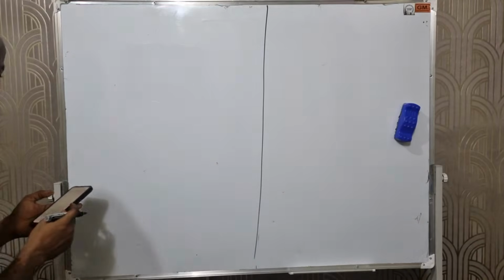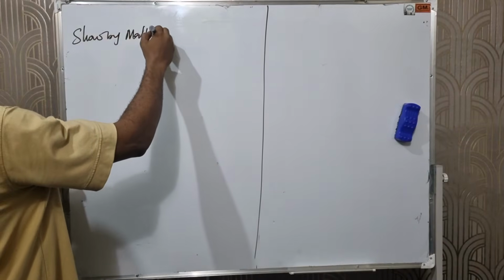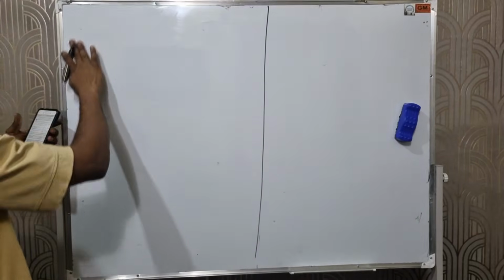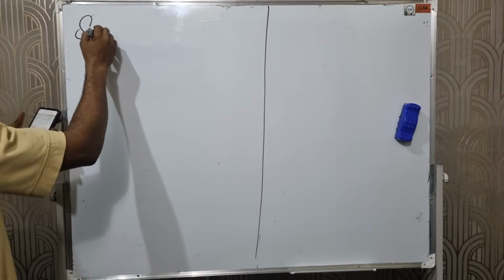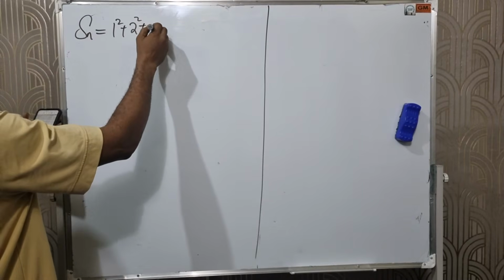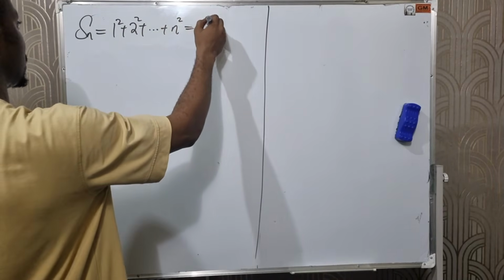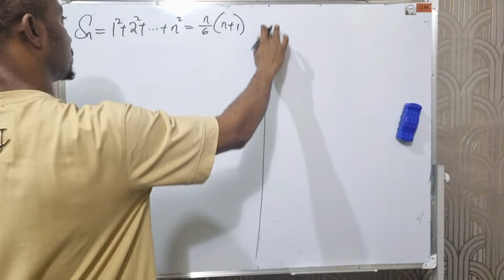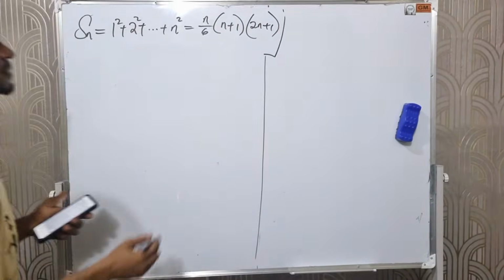Show by mathematical induction that, no need of writing this, let me just put it because the board is too small, that the sum Sn equals 1 squared plus 2 squared plus ... plus n squared equals n over 6 times n plus 1 times 2n plus 1.